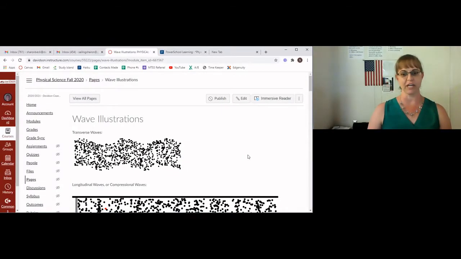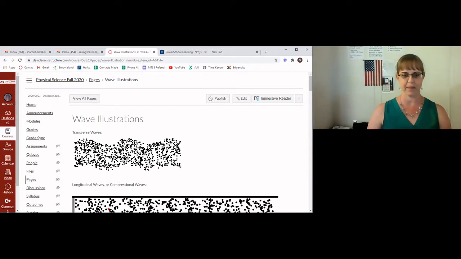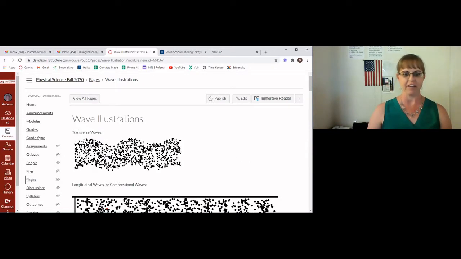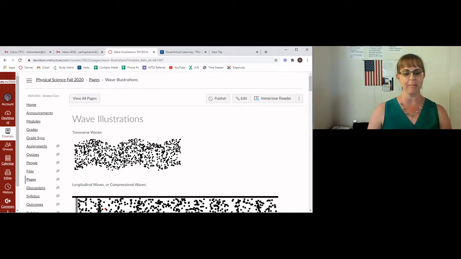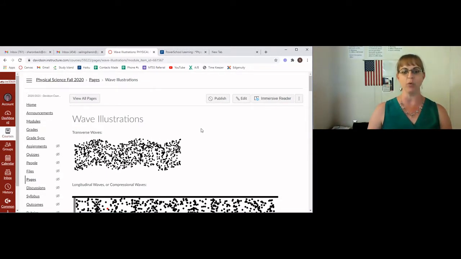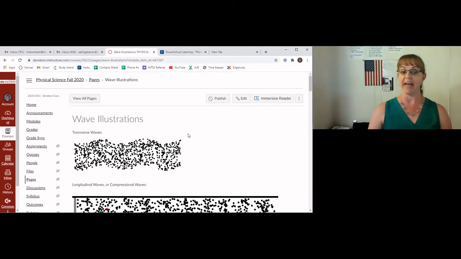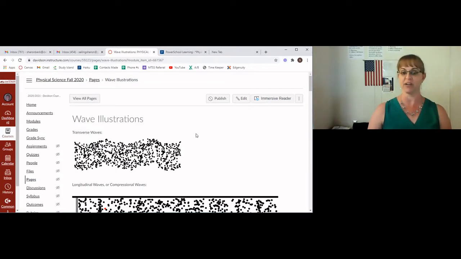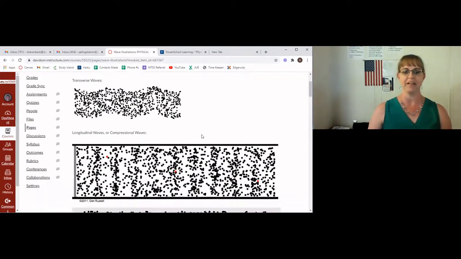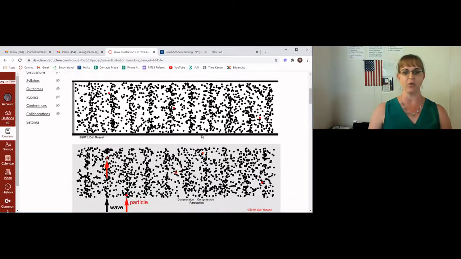Let's take a closer look at some of these types of waves. First of all, a transverse wave. You'll notice, if you'll watch one of these little dots, they simply move up and down in place. They don't move side to side, they just move up and down. The energy, however, does move from side to side. That's a transverse wave.